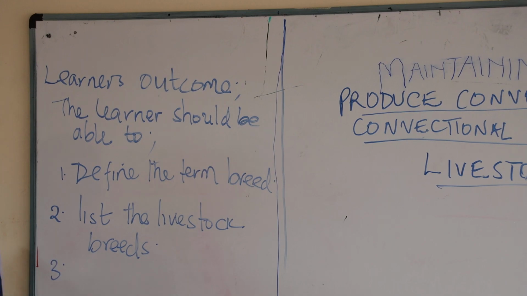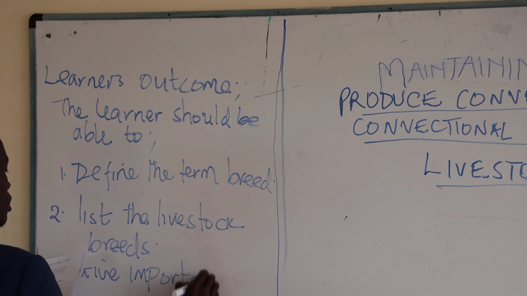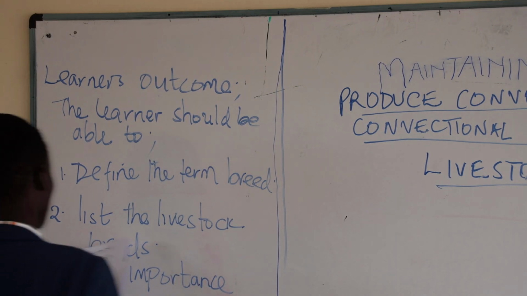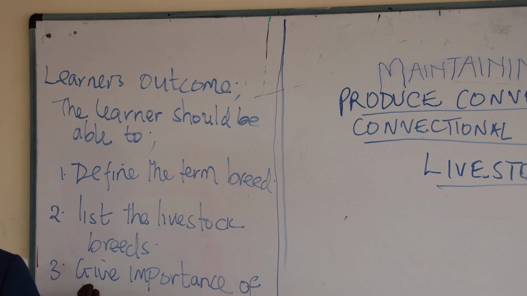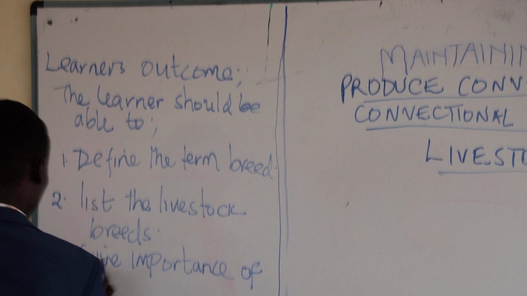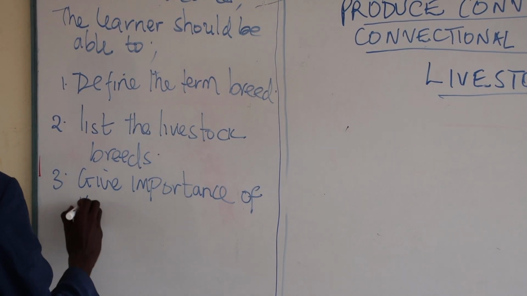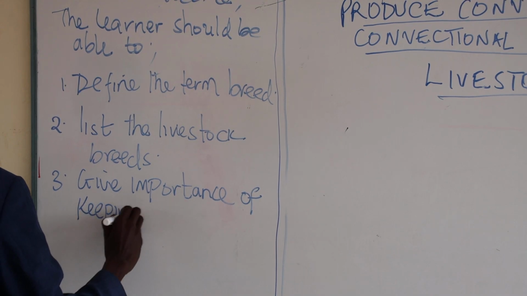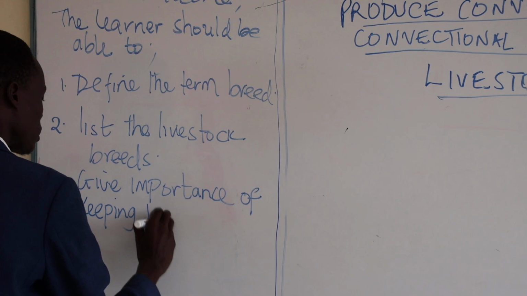So we know some of them. The third learner outcome is to give the importance of keeping livestock breeds.